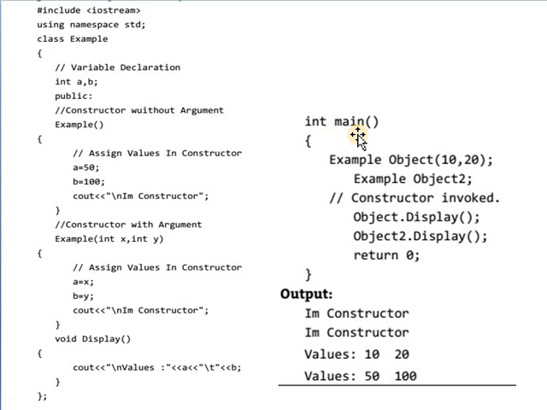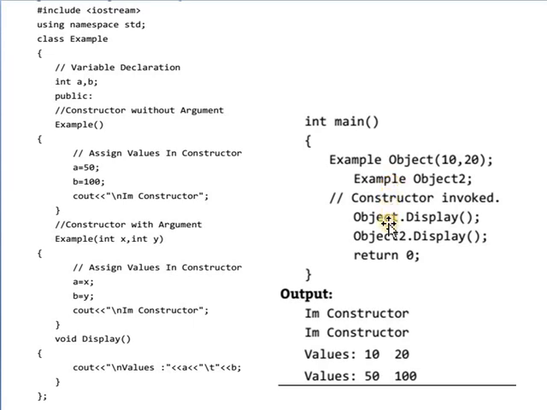We know that whenever an object of the class gets created, at that time the constructor is called automatically. In this example, there is the class Example, and whenever we create an object, here the first object of Example gets values 10 and 20 for A and B. Then a second object is created, object 2, the second object of the class Example.